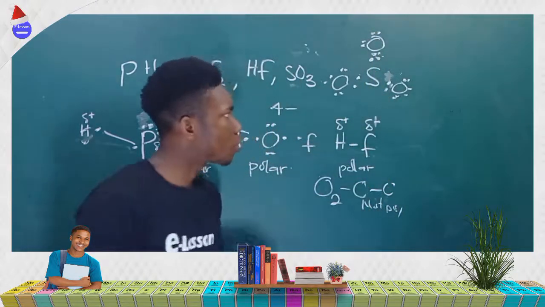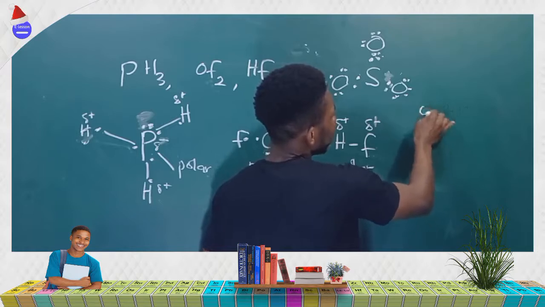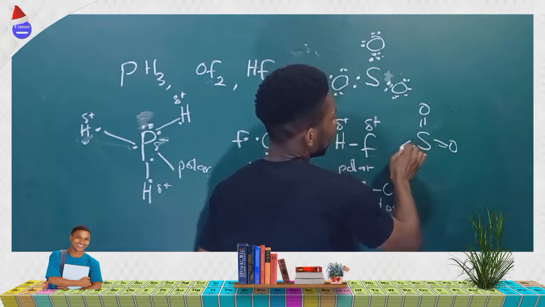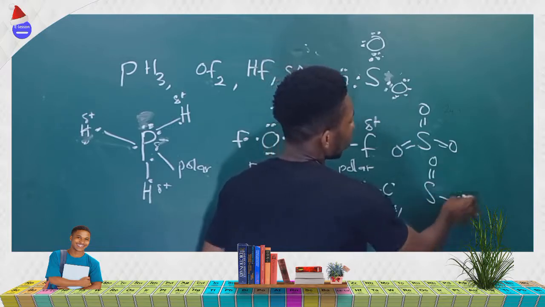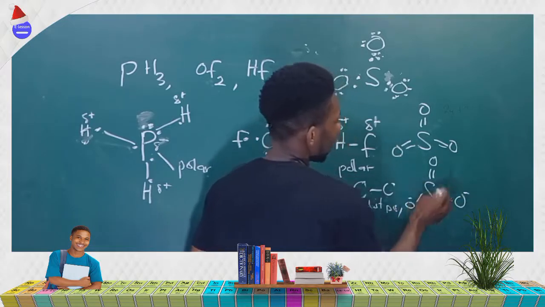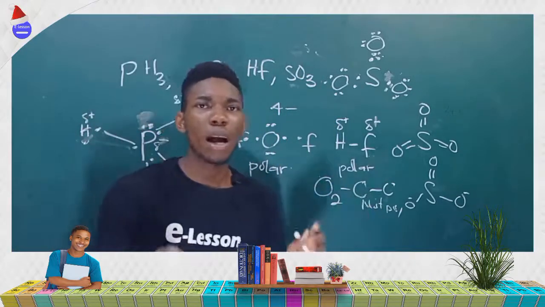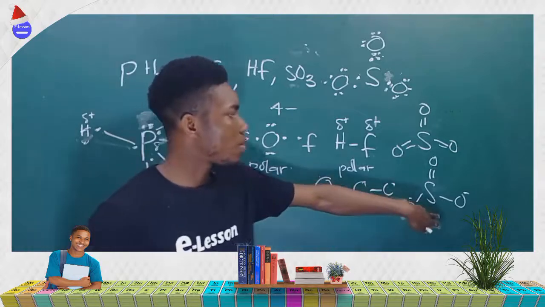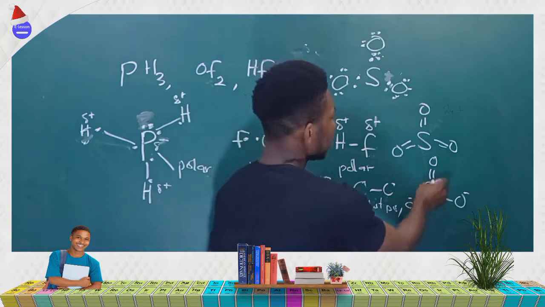Now this is the Lewis dot structure for this. If you want, you can write it as something like this. This can undergo resonance to give you this O minus and O minus. If you don't understand this, please refer back to our notes on resonance. Now you see that this molecule is symmetrical.